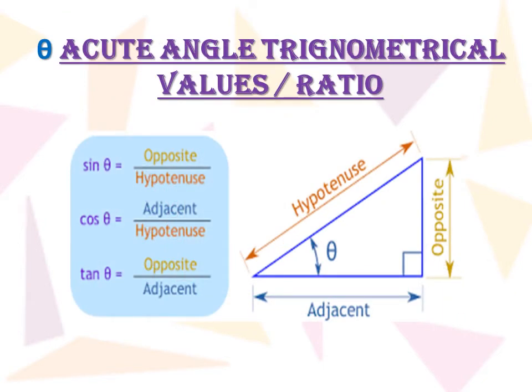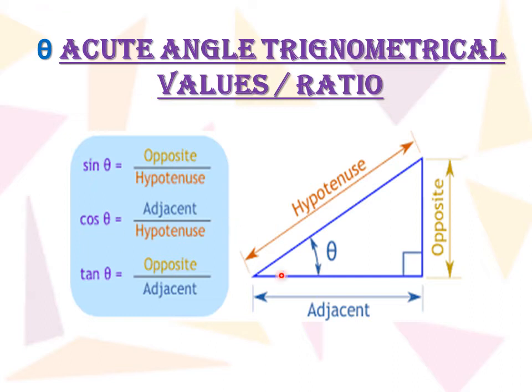Now, in trigonometry, what are we studying? We are studying the ratios of the sides of the triangle. So, what ratios will we be studying here? If we are considering this theta, the acute angle, the trigonometrical values or ratios. Here, if we consider the acute angle of this right angle triangle other than the 90 degree angle as theta, then sine theta will be the trigonometrical ratio of the opposite side and the hypotenuse.